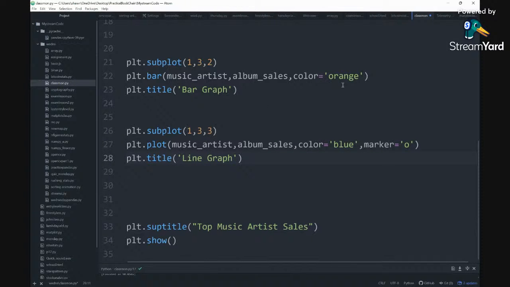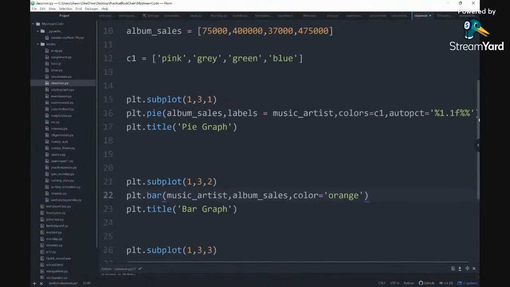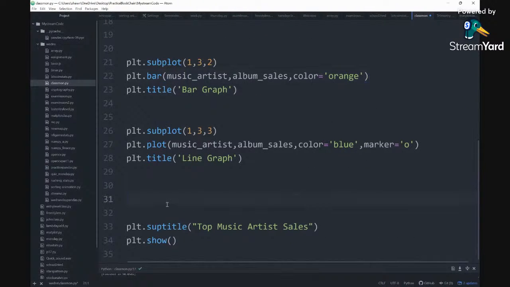Do I need to add a label to it? Nah, I don't need to add a label. Let's just leave it like this. It's fine, because we know how it's going to line up. So now when we run it, we should get all three of these graphs in one figure.